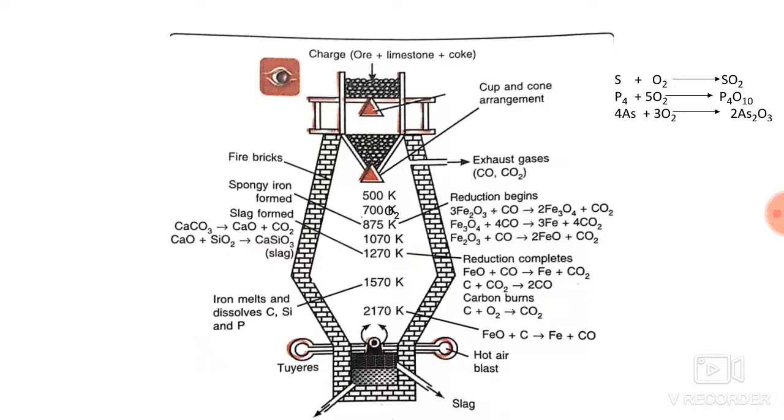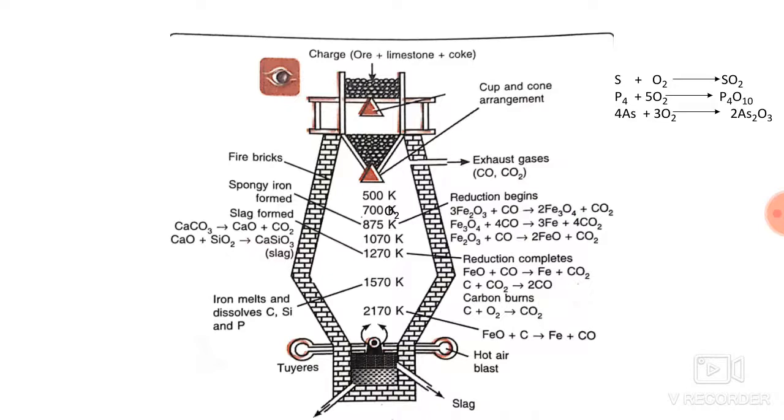The first step is concentration. After mining the ore, it is crushed in a crusher and broken down into small pieces. The crushed ore is washed with a current of water to remove clay, sand and other unwanted impurities.